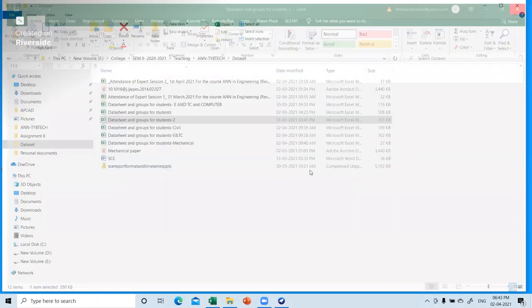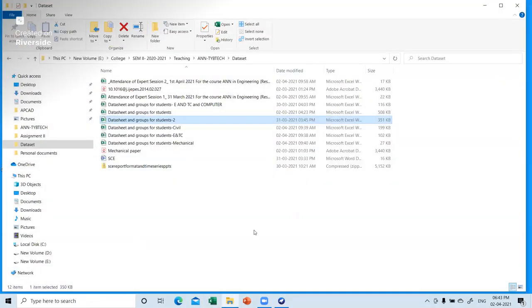Now we will start with the implementation phase in WEKA. For today's demonstration, I have made my own data set ready for this.